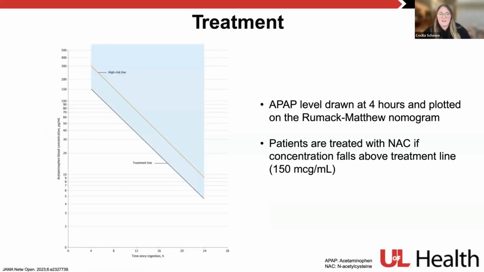So we talk about standard treatment for acetaminophen overdoses. We have our Rumack-Matthew nomogram pictured here from our new consensus statement that was published last year. For most of our patients, we're going to get a Tylenol level that's drawn at 4 hours, and then it's going to be plotted on our Rumack-Matthew nomogram. Any patient that's essentially higher than this 150 mcg per mL concentration line is when we would treat these patients.